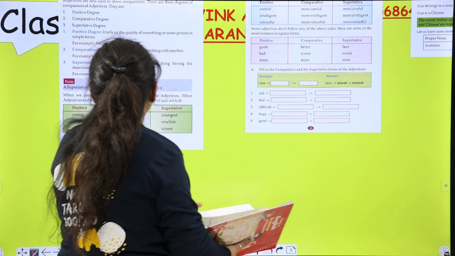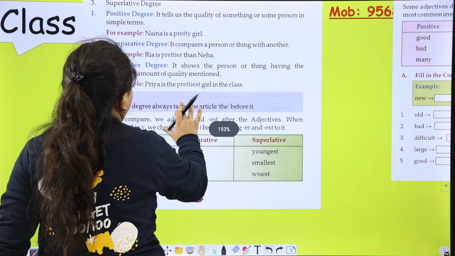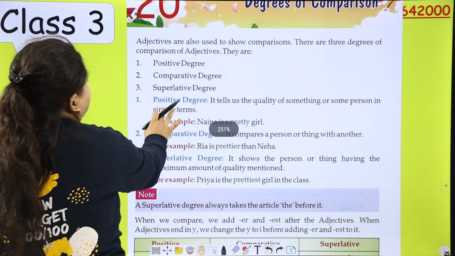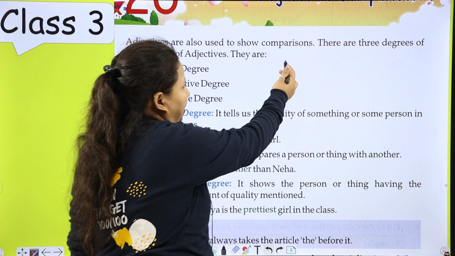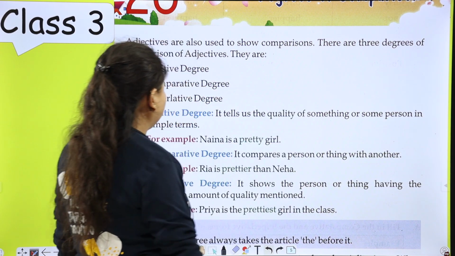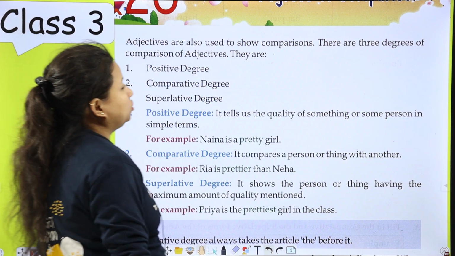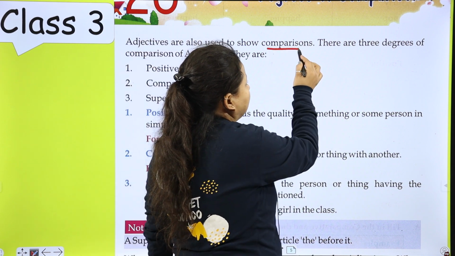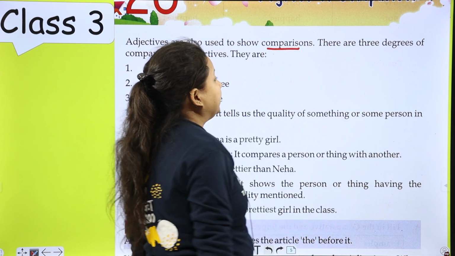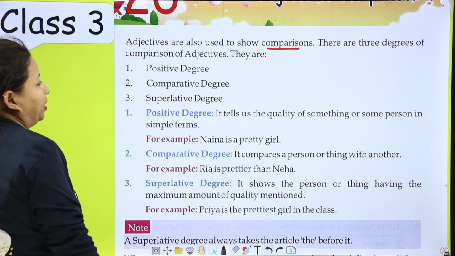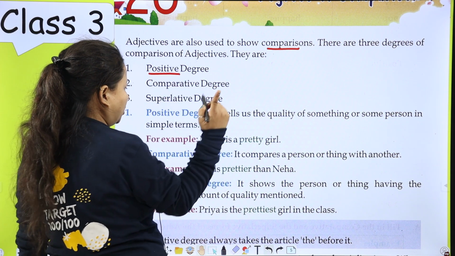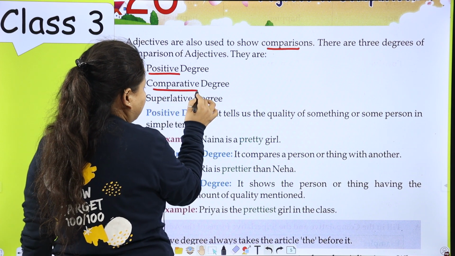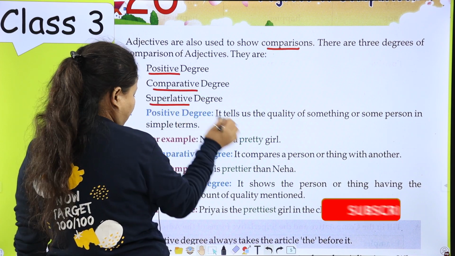Now look here. Adjectives are also used to show comparisons. There are three degrees of comparison of adjectives. They are positive degree, the first one, comparative degree, and superlative degree.